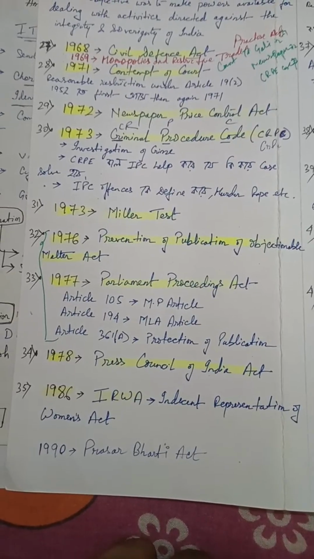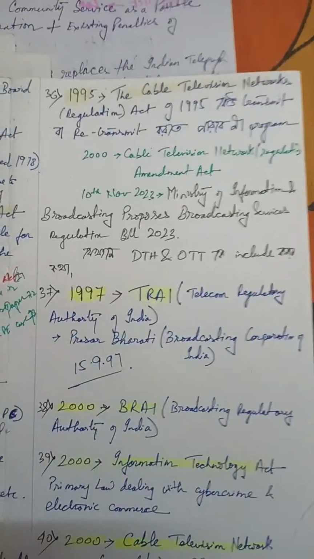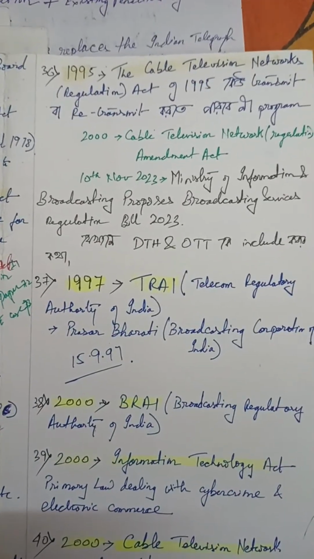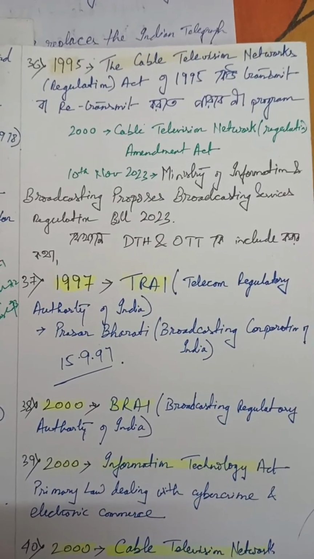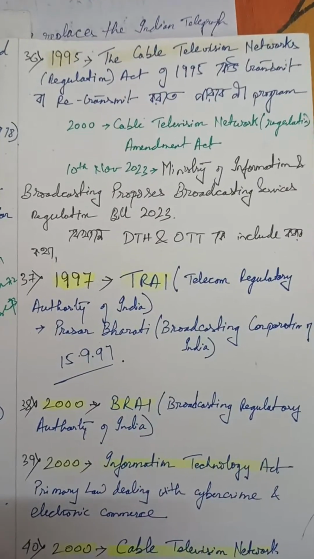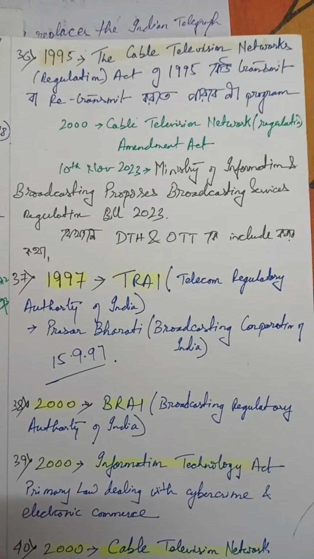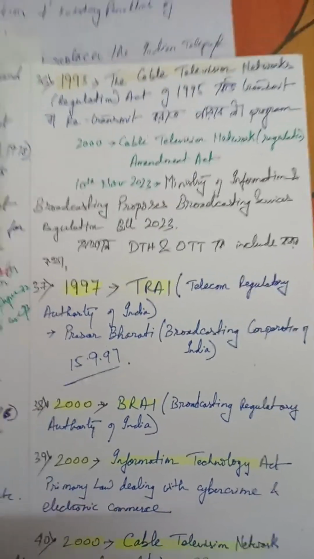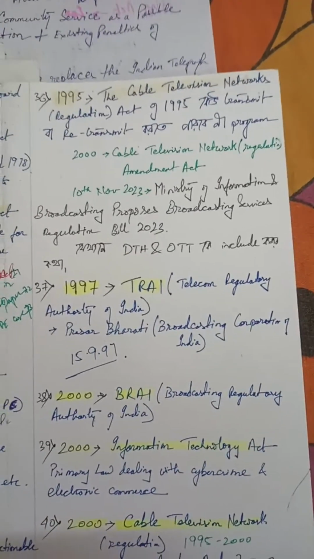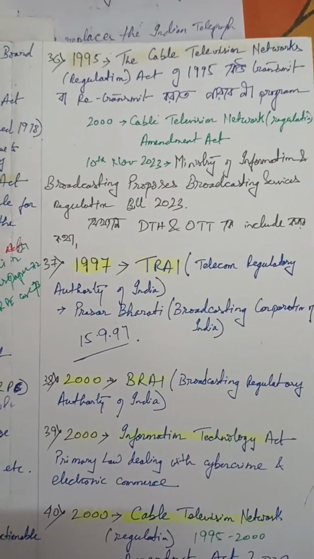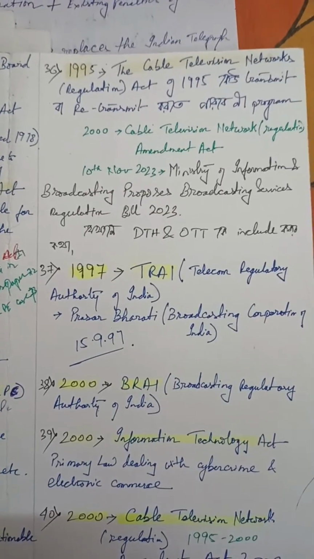And in 1995 we have the Cable Television Networks Regulation Act. It covered the transmission part, how the cable must operate. Before it, there was no act. Right now, on OTT platforms people can do anything, and with AI people can do anything, because there are no government regulations.